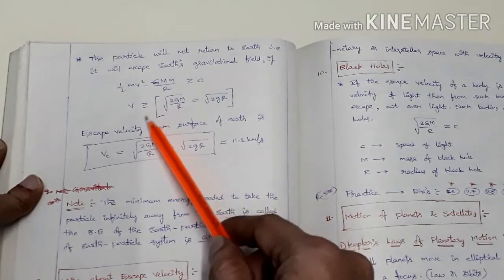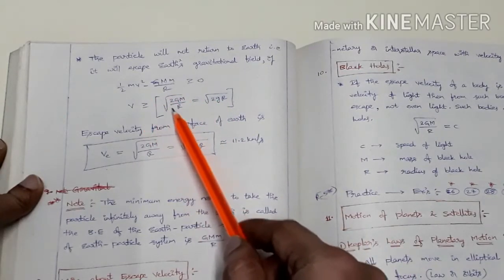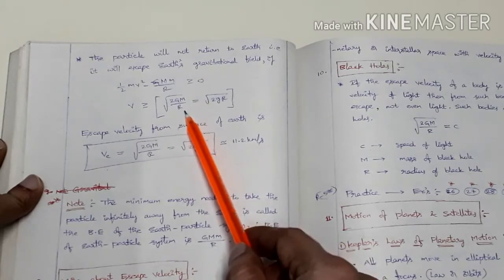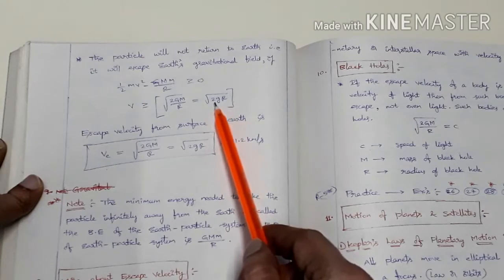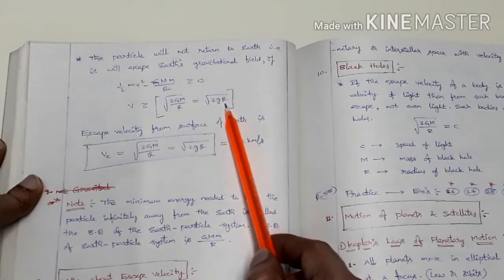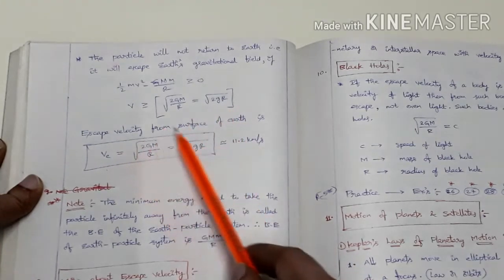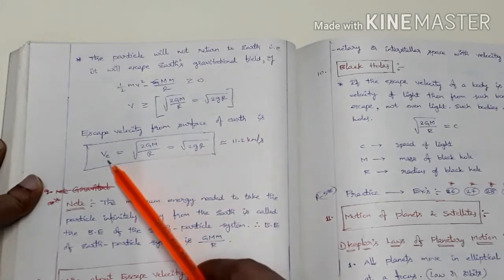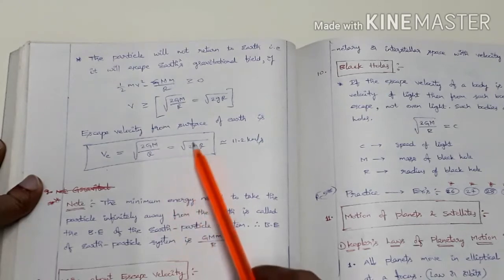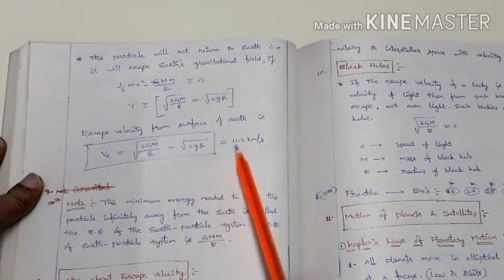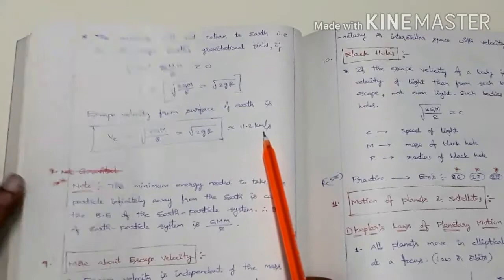So from this expression we get v is greater than or equal to root over 2GM by R, which is equal to root of 2gR, with small g and capital R. So the escape velocity from the surface of the Earth is root over 2 capital G capital M by R, which equals root of 2 into small g into R. This is approximately equal to 11.2 kilometers per second.